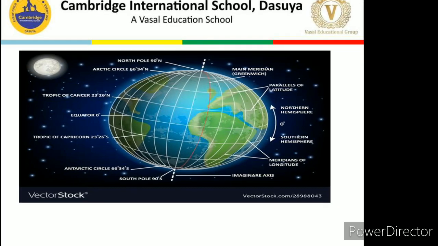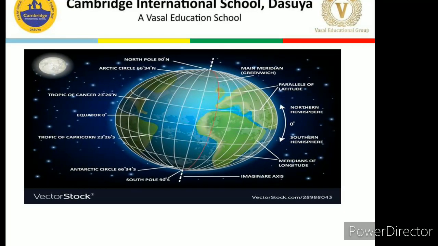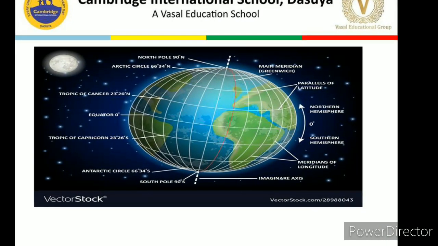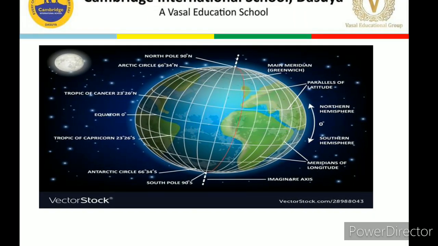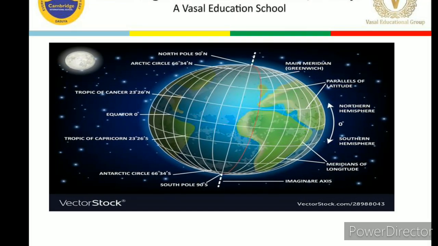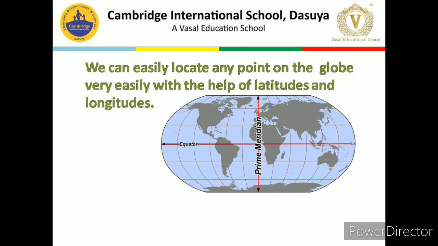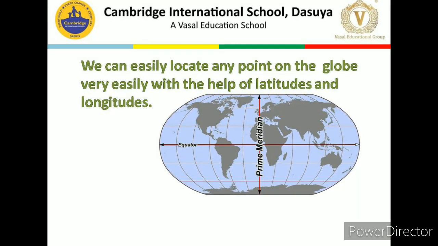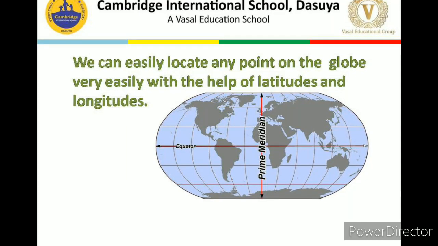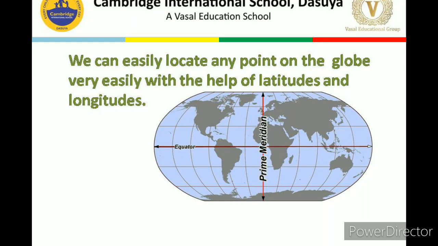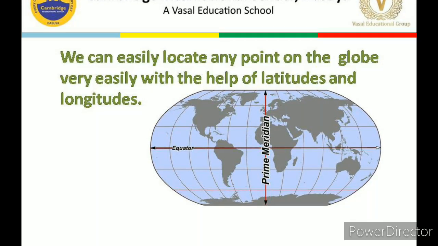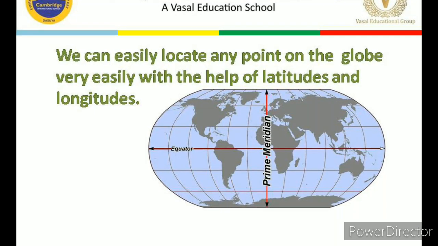So dear children, now on your screen you are able to find one picture, and this is called grid. Yes, rightly said. This is a grid which is the network of parallels of latitudes as well as the meridians of longitude. So this grid is very helpful as we can easily locate any point on the globe with the help of latitudes as well as the longitude. Dear children, on your screen you are able to find the equator. Equator is the main parallel of latitude as well as the prime meridian, which is the main meridian.